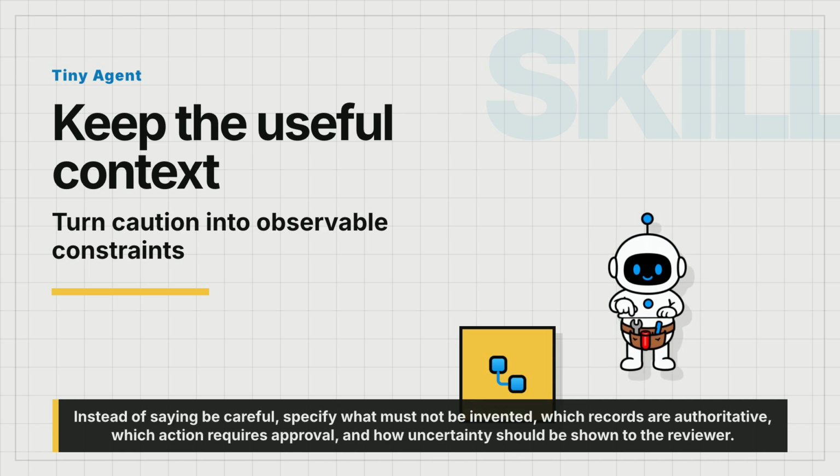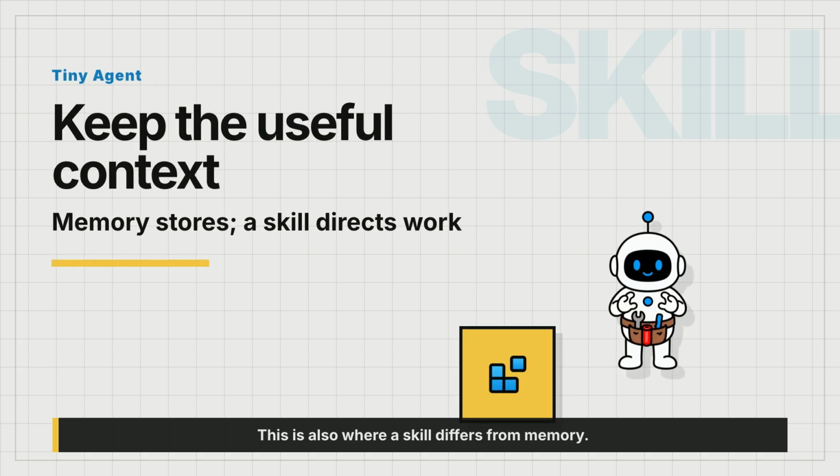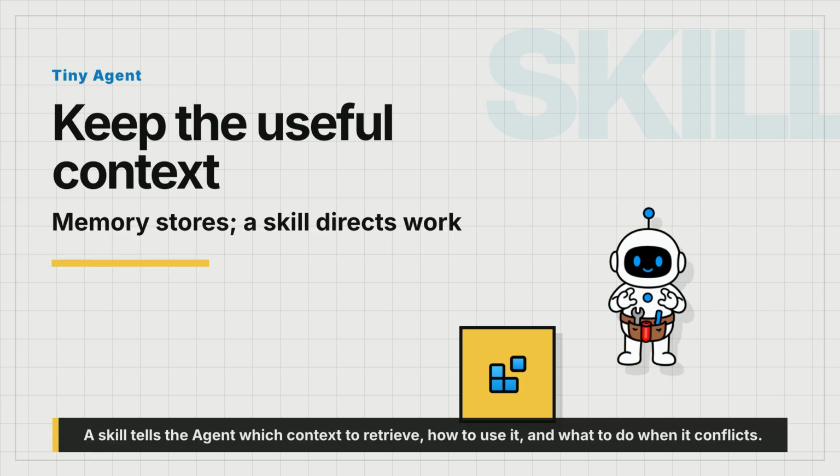Instead of saying be careful, specify what must not be invented, which records are authoritative, which action requires approval, and how uncertainty should be shown to the reviewer. This is also where a skill differs from memory. Memory can remember a preference or prior fact. A skill tells the agent which context to retrieve, how to use it, and what to do when it conflicts.